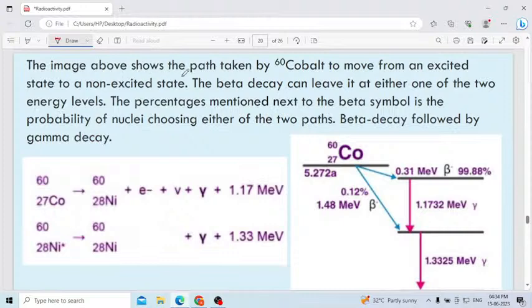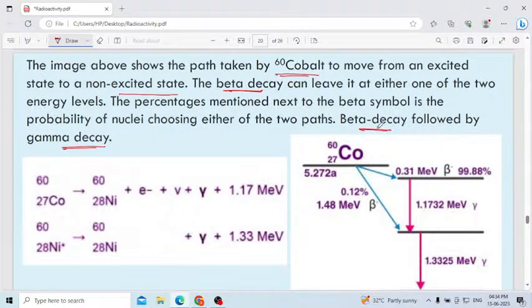The image below shows the path taken by cobalt 60 to move from an excited state to a non-excited state. The beta decay can leave it in either one of two energy levels. First beta decay will happen, then later it will be followed by gamma decay. The percentage mentioned next to the beta symbol is the probability of the nuclei choosing either of the two paths, beta decay followed by gamma.